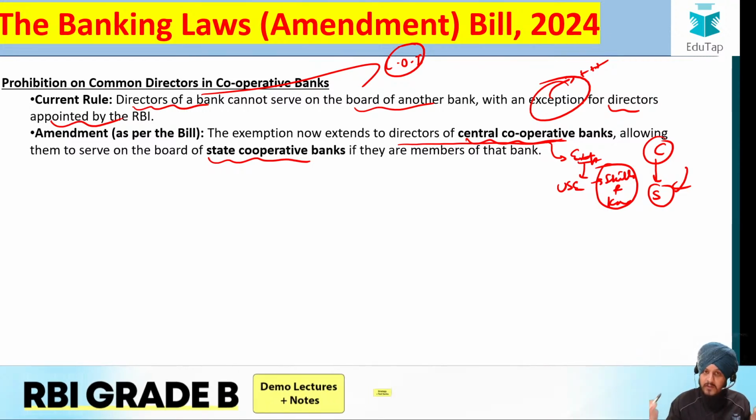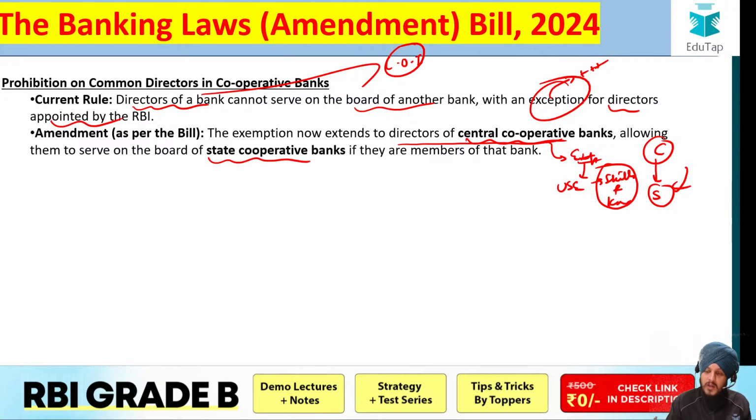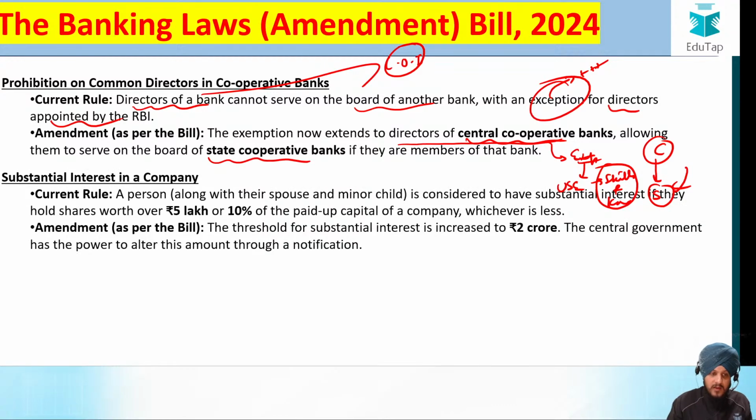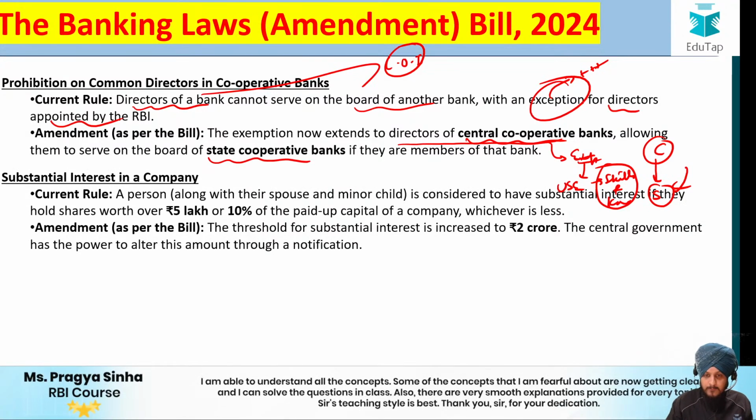Fine. And that is why we have created the exception with respect to the governance of the cooperative banks. So the central cooperative bank director can be the board member of the state cooperative banks. I hope it is clear to you. The next is the substantial interest in a company.